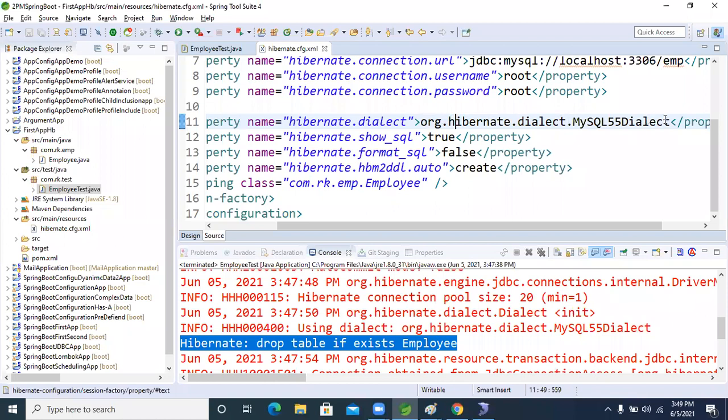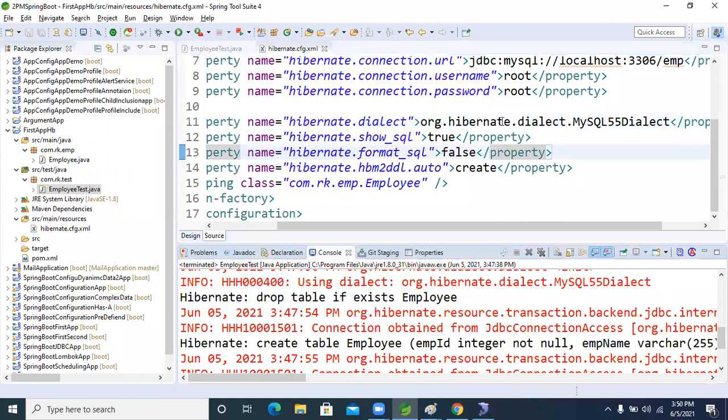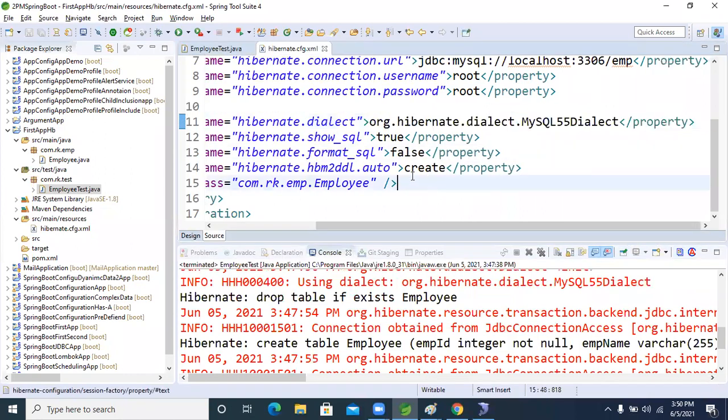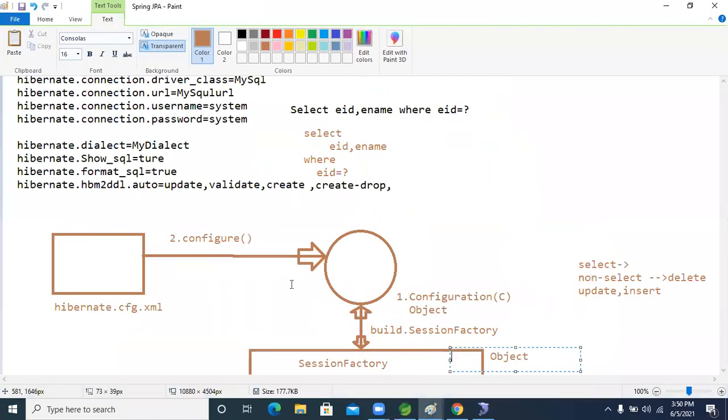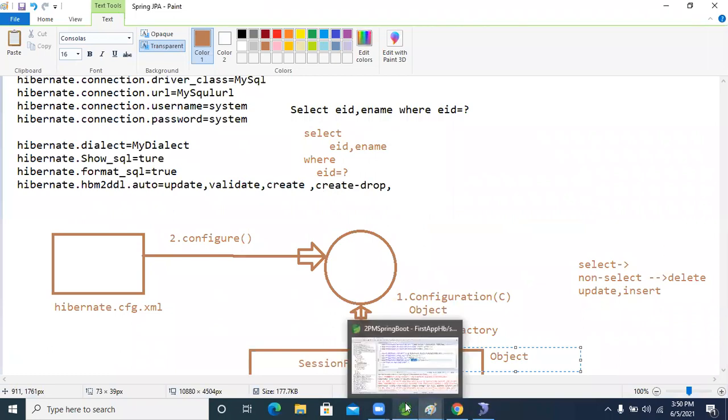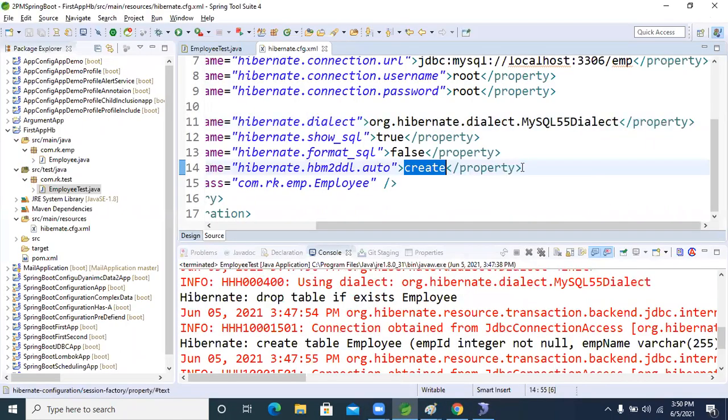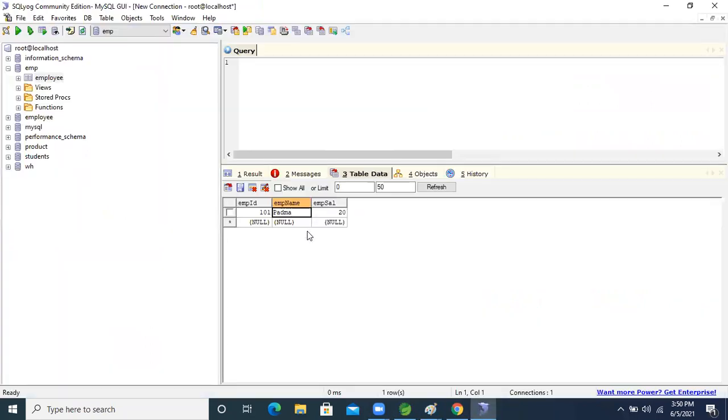Now, the database-dependent query will be generated based on the dialect only, right? So let's see, create is there. I'm taking the other properties also. How many properties have we seen? Update. Let's take create, which we have seen. Every time it will create the table in the database, and it will insert the data.